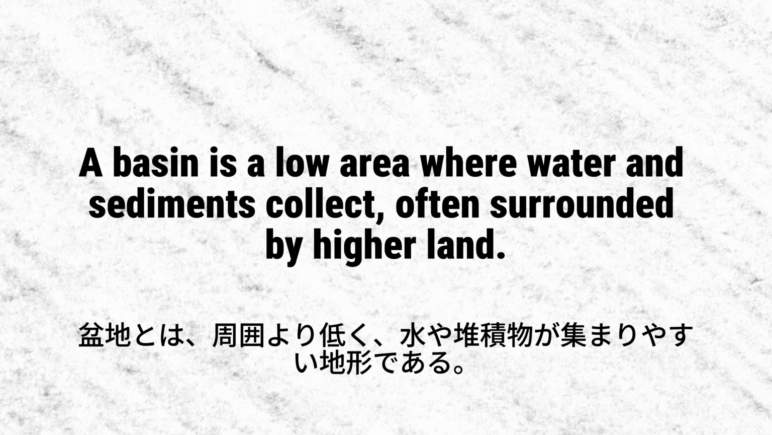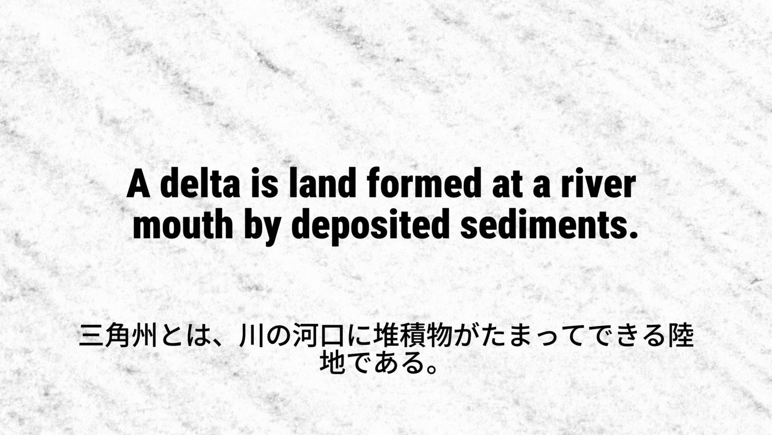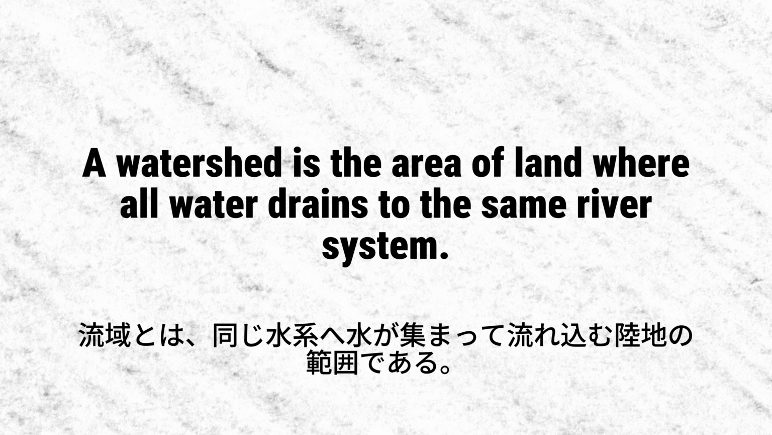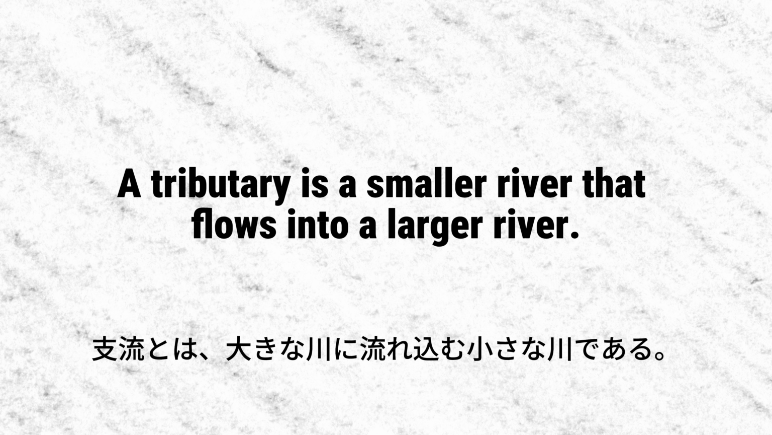A basin is a low area where water and sediments collect, often surrounded by higher land. A delta is land formed at a river mouth by deposited sediments. An estuary is a river mouth where fresh water mixes with seawater under tidal influence. A watershed is the area of land where all water drains to the same river system. A tributary is a smaller river that flows into a larger river.